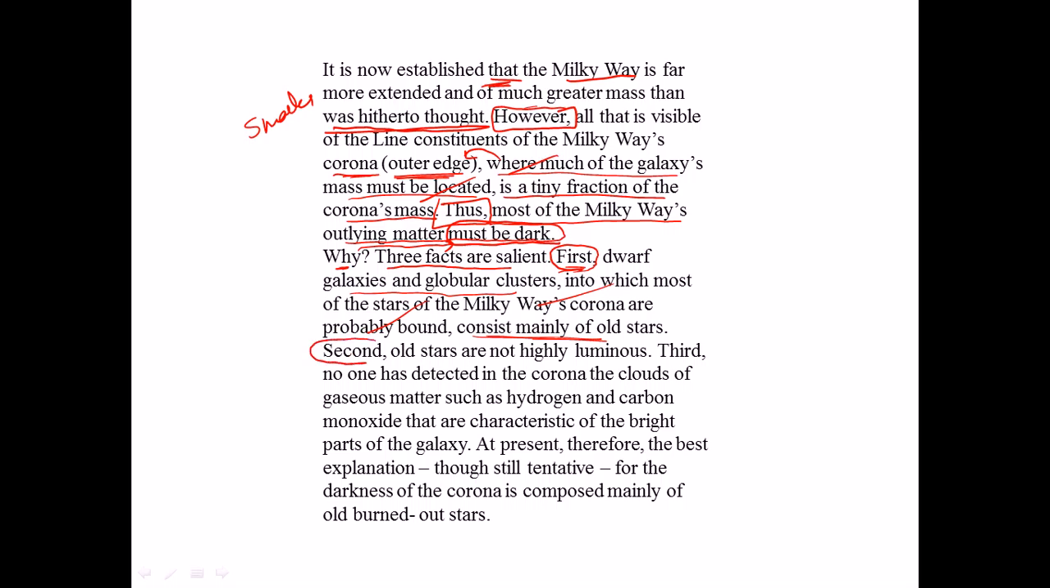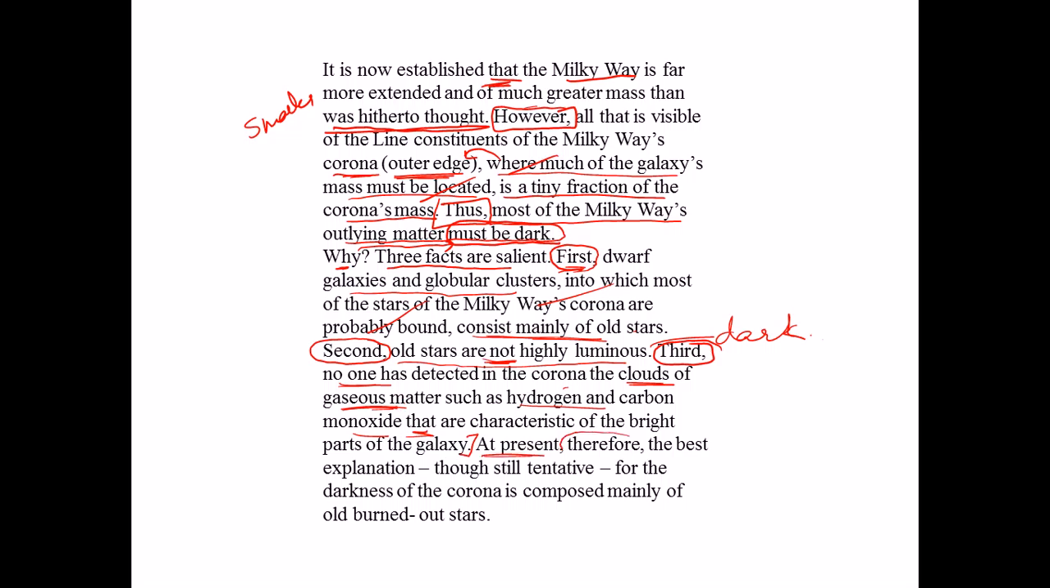First point. Second point, that old stars are not highly luminous. They are not luminous. So that means it is one of the reasons why it is dark. First reason is that it consists of old stars. Second reason is that the old stars are dark. Third reason, it says no one has detected in the corona the clouds of gaseous matters such as hydrogen and carbon monoxide that refers to what? The gaseous matters that are characteristics of the bright parts of the galaxy. So we finish with the three points.